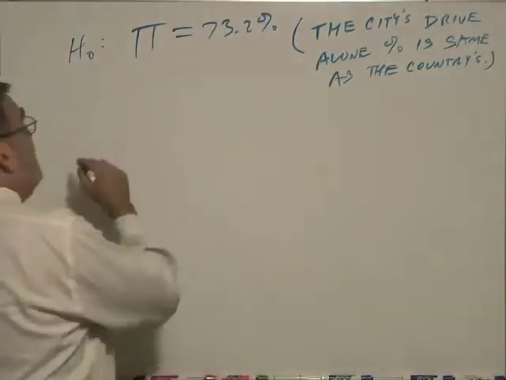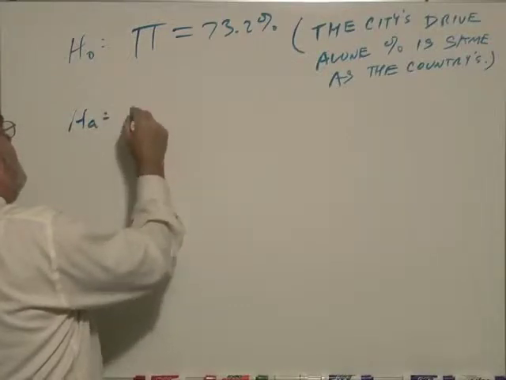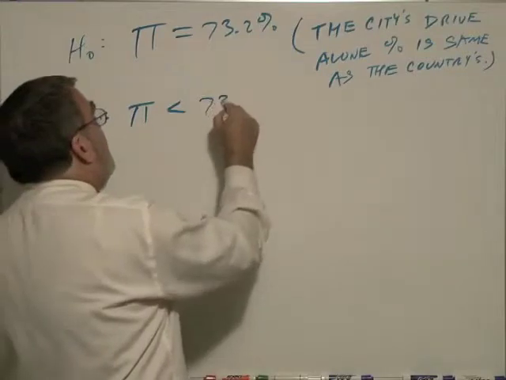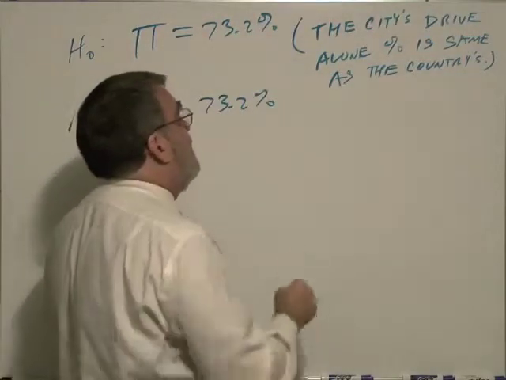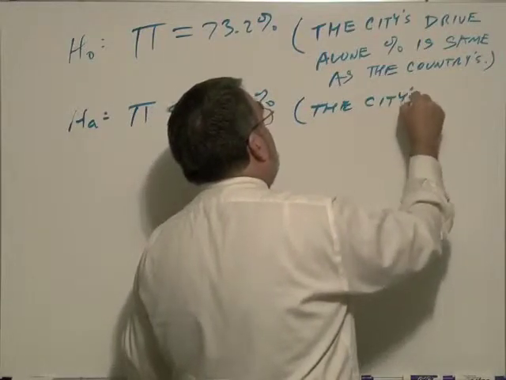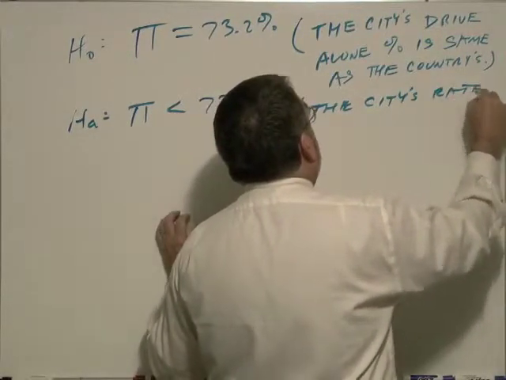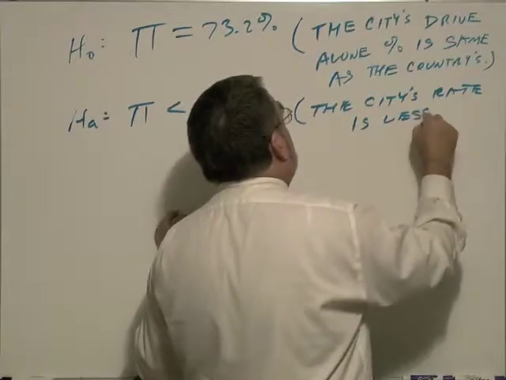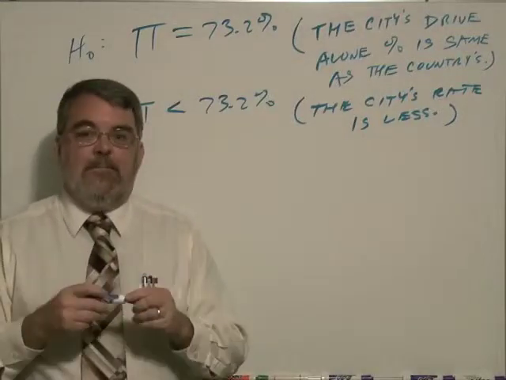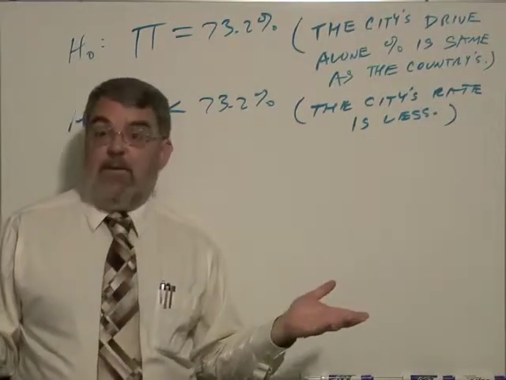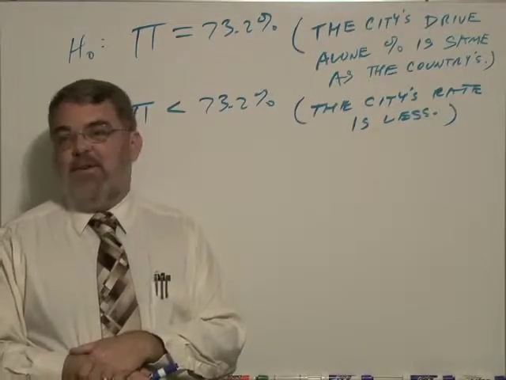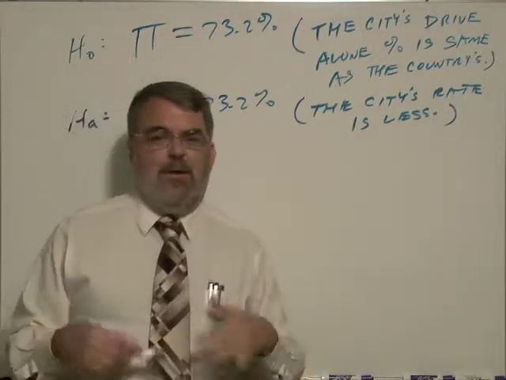So the alternative is less than, not 67%, but 73.2%. In other words, the city's rate is less than the national percentage rate of driving alone, which would presumably be a good thing, right? Fewer people driving alone, more people carpooling, translates into fewer people on the road, lower pollution, all good stuff.